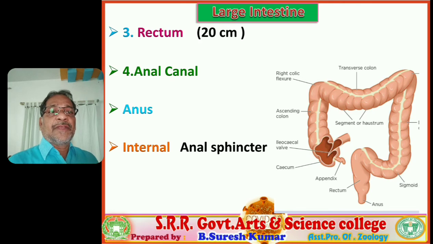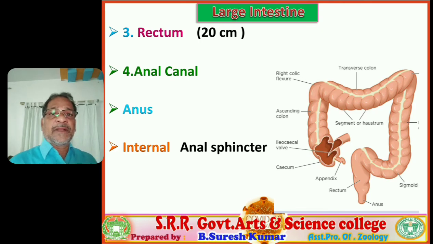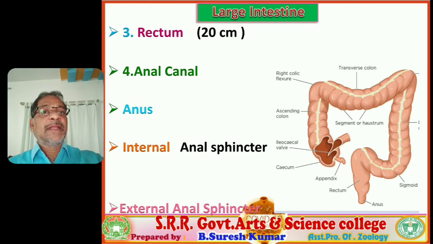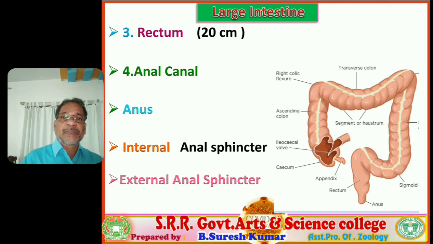Around the anal opening, the anal sphincter is present. So the anus is regulated by two sphincters: the internal anal sphincter and the external anal sphincter.